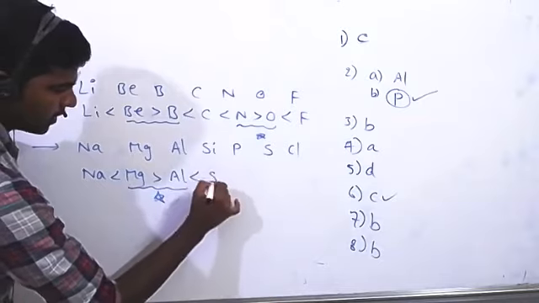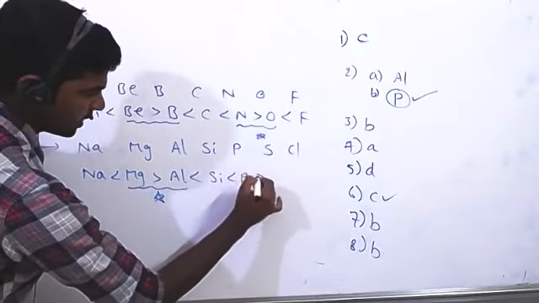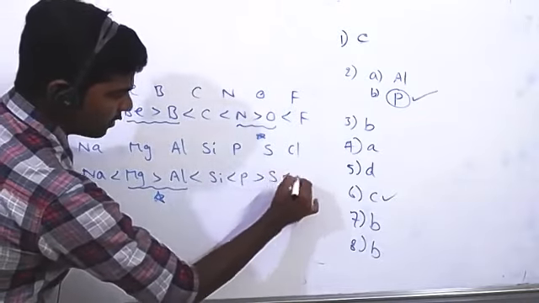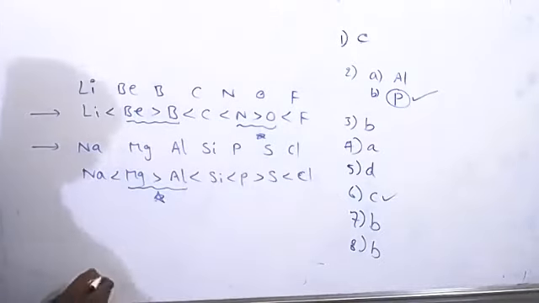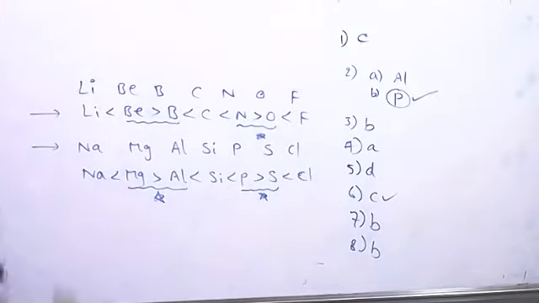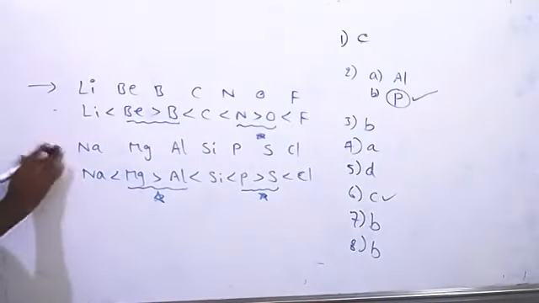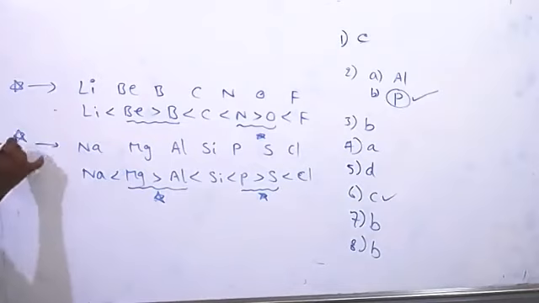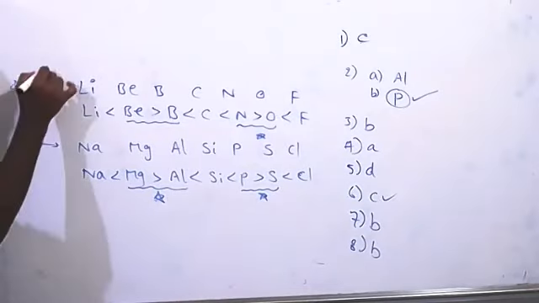And see, aluminum to silicon increases, silicon to phosphorus increases. Again here phosphorus is higher than sulfur. Next, chlorine is higher than sulfur. Here also an exception. Note down these two orders in your notebook.